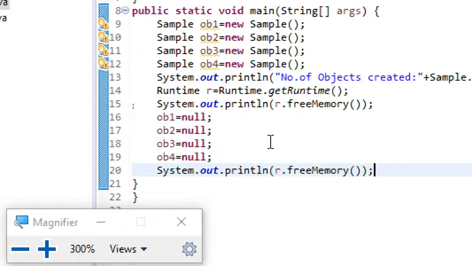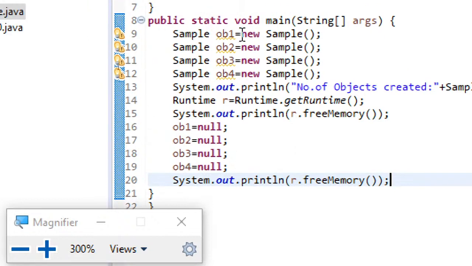In previous sessions I have already told you, when you are writing something like this, this will create the object in the heap, and this OB1, OB2, OB3, OB4 will be stored in the stack only, and they will be having pointers to the actual locations in the heap. That means, when I am writing OB1, OB2, OB3, OB4 as null, whatever references are in the stack, the pointers, I am setting them to null. I am just setting the pointers to null. So I have not actually destroyed the memory in the heap.